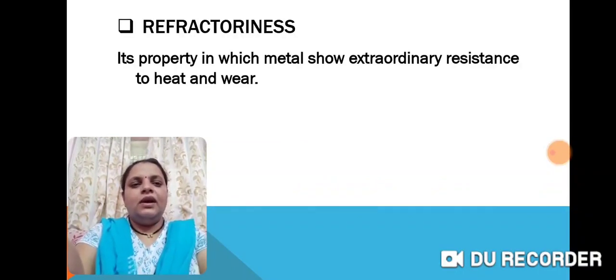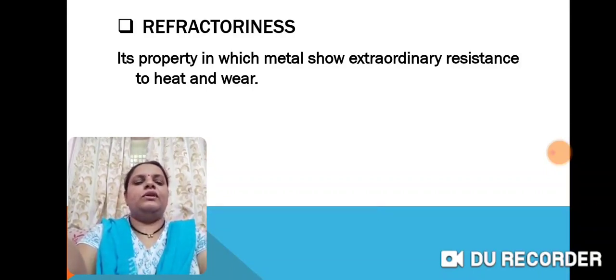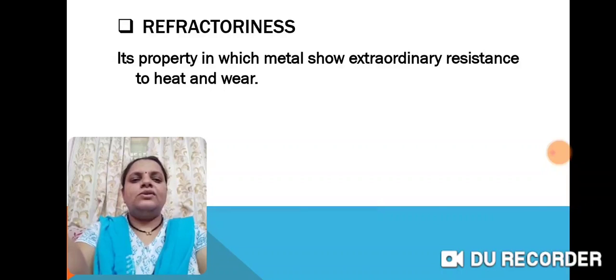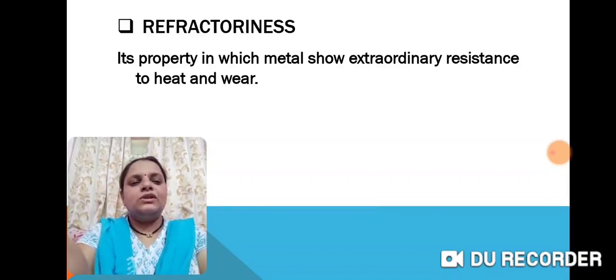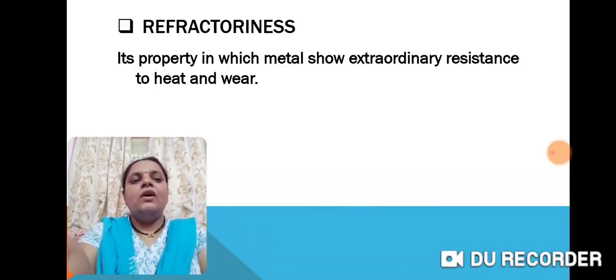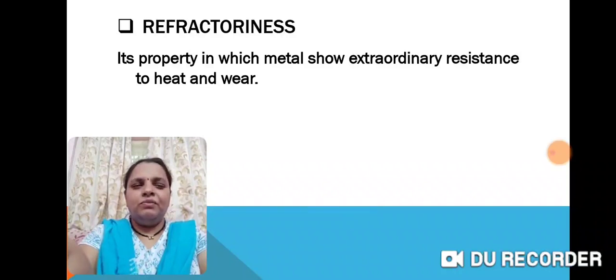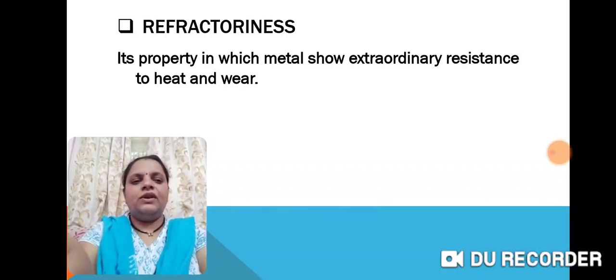Refractoriness. It's a property of metal to show extraordinary resistance to heat and wear. Because metal shows extraordinary resistance to heat and wear, all furnaces have linings of metal. This property is called refractoriness. A furnace is a place where we heat metal or other things on a large scale, where we can produce lots of heat and melt them.